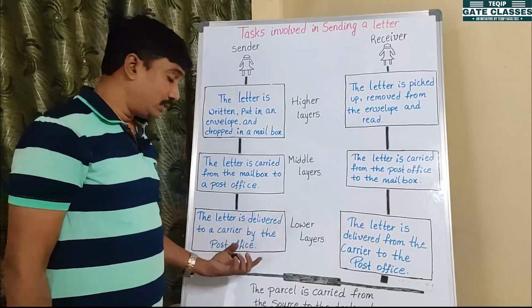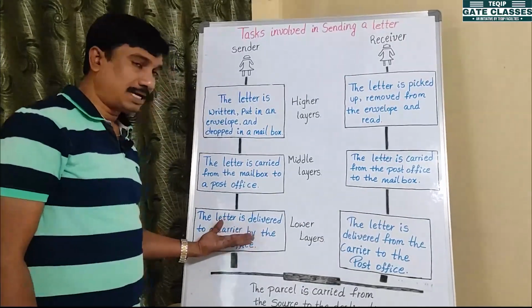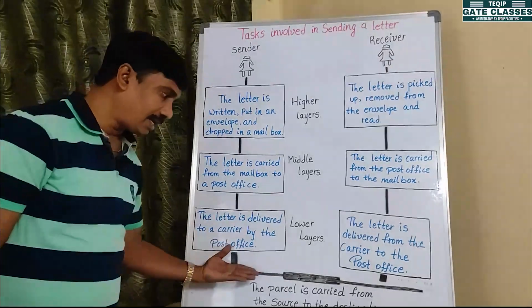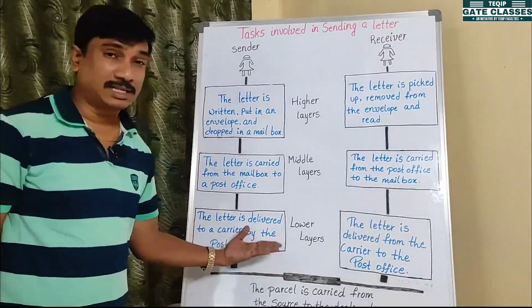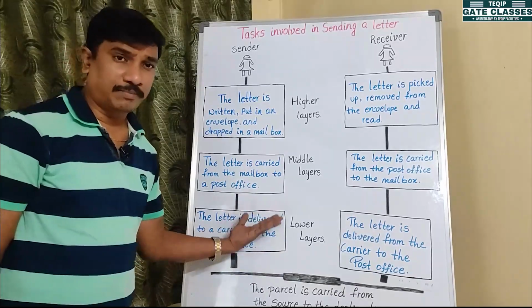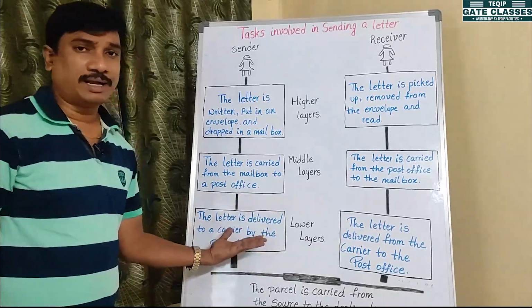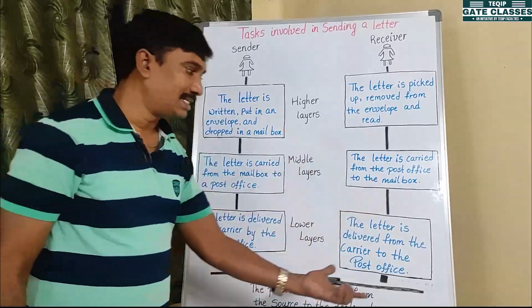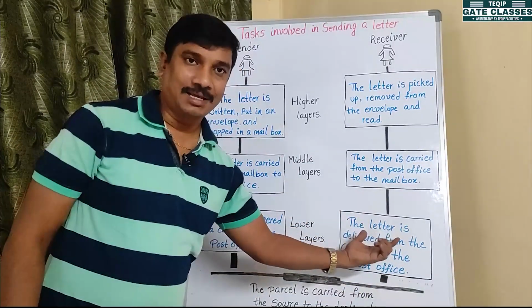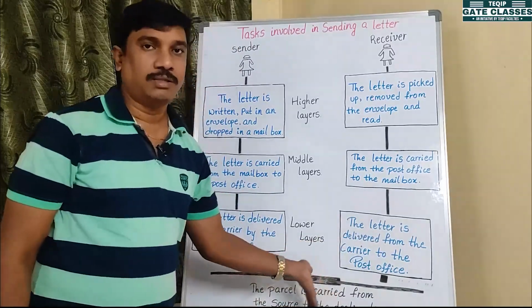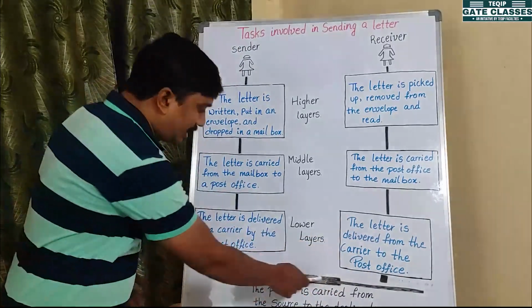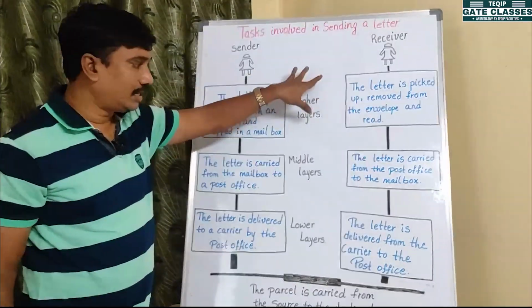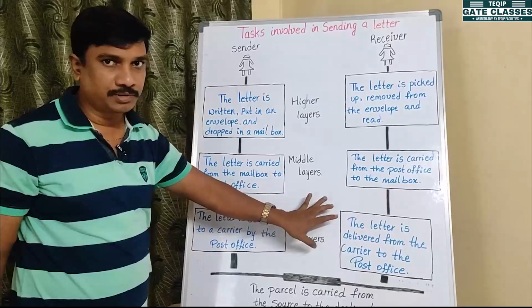On the sender side, the letters use a carrier, by road or by airplane, by train or by ship, to move from source to destination. The receiver side can also take the letters from these mediums, right? So this is the medium. Finally, how many layers? 3 layers: higher layer, middle layer, and lower layer, right?